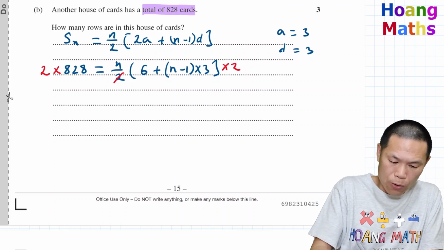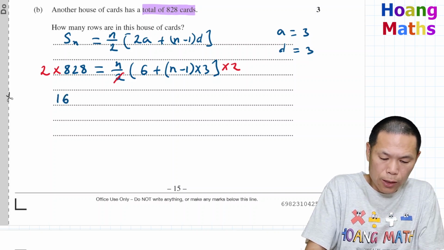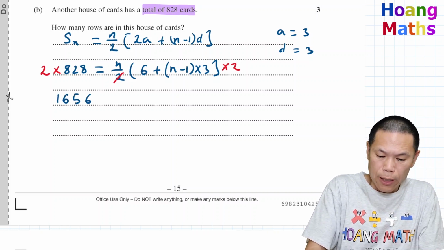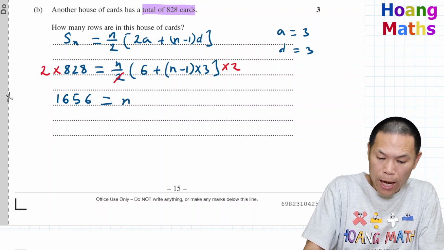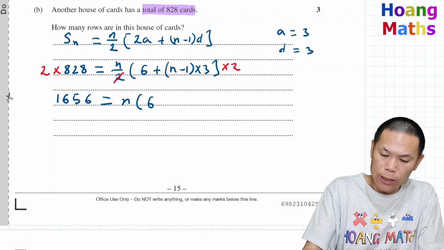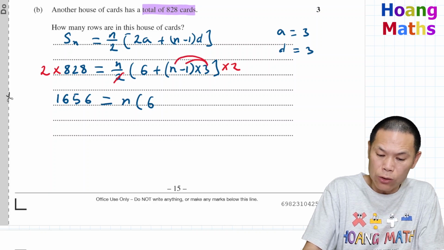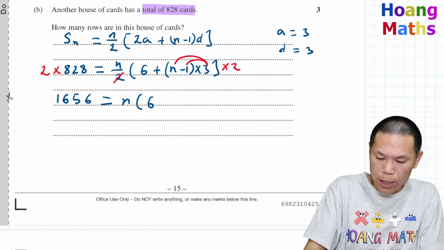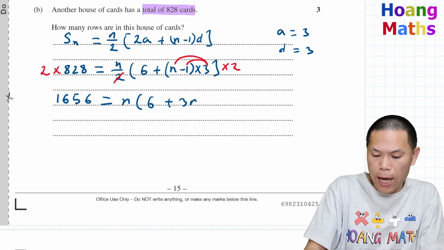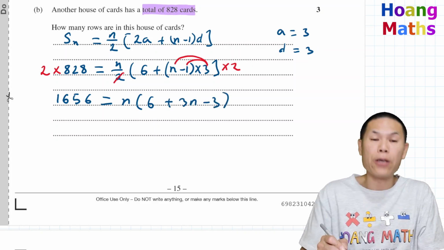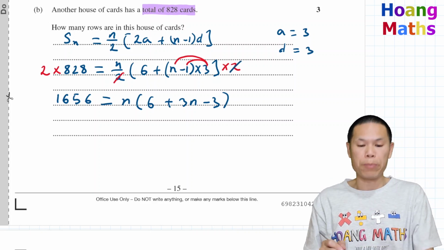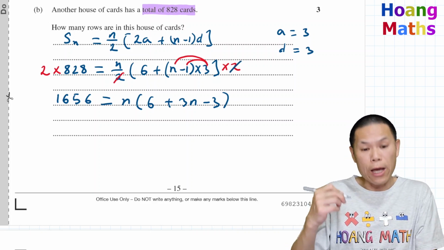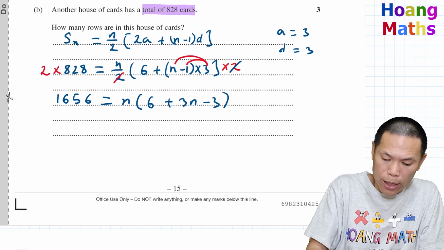1,656. That will give me n. And what I do, I just expand the brackets as well. So 3 times n is 3n. 3 times 1 is 3, but minus 3. So that becomes plus 3n minus 3. There you go. Don't forget these two have already been cancelled. So what I do now is I simplify inside the brackets.